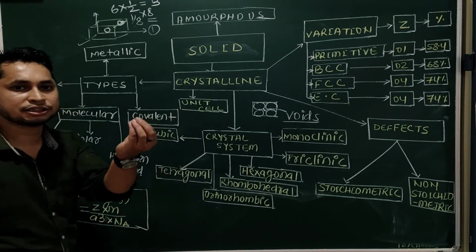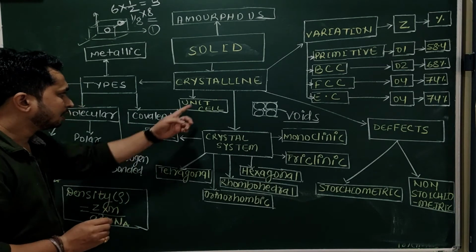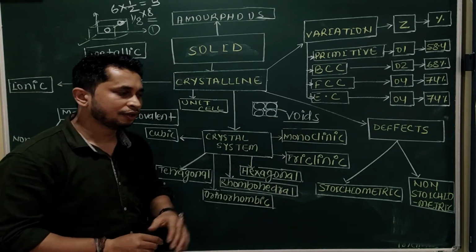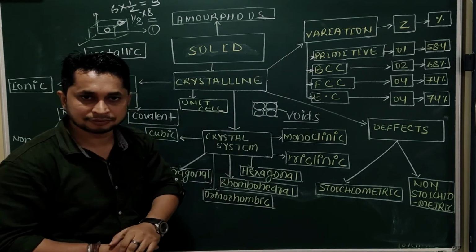Unit cell is the smallest fundamental and continuously repeated structure. They will form a crystal system. We have 7 types of crystal system, which may show 4 types of variation.